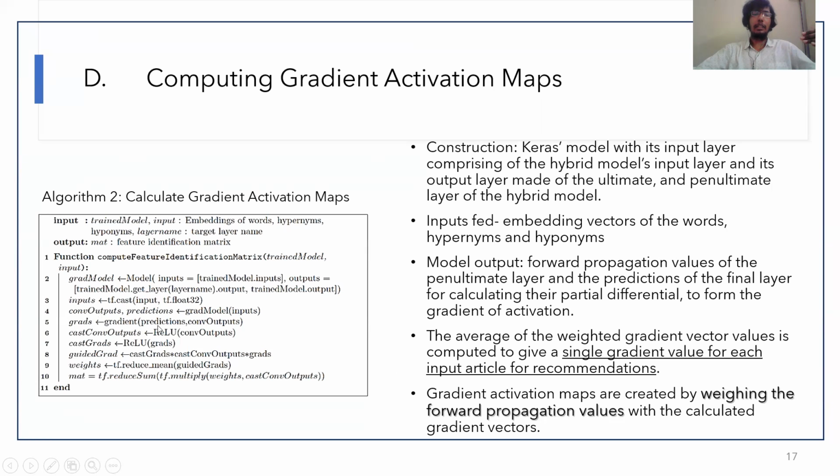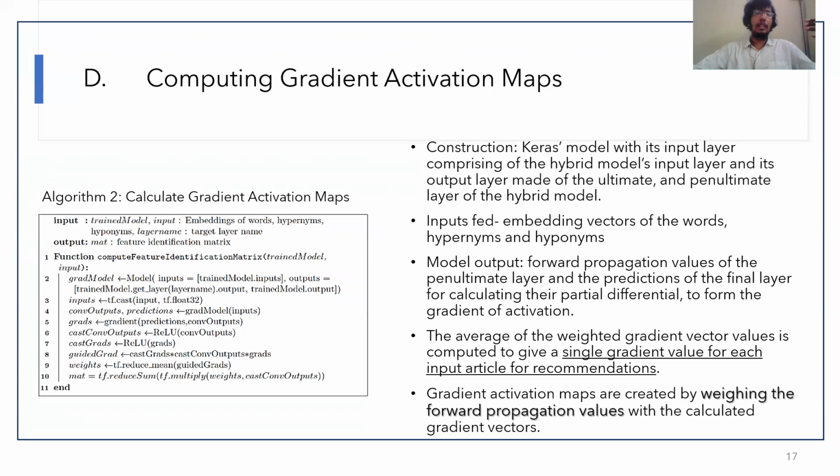We calculate the gradient of the conv outputs and the predictions, which is grads. We cast it using ReLU. ReLU helps to eliminate the negative values and only accumulate the positive values. This ensures that only vectors which positively affect the classification of the article into a particular category are taken into account. All the vectors which do not affect it positively are removed.